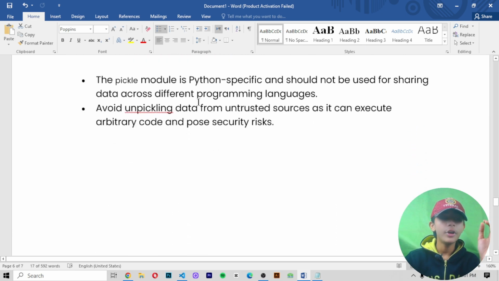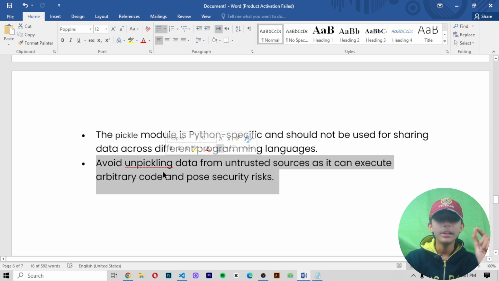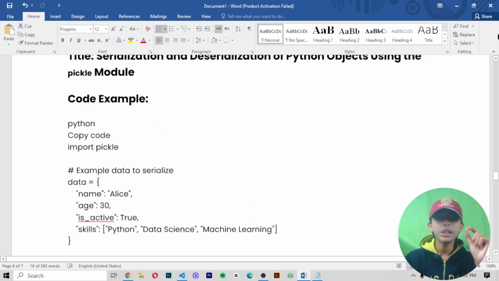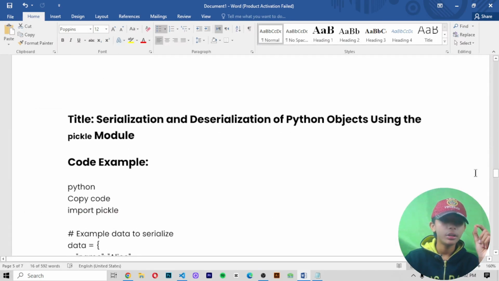Note that the pickle module in Python is specific to Python and should not be used for sharing data across different programming languages. Number 2, avoid unpickling data from untrusted sources, as it can execute arbitrary code and pose security risks. So, in today's video, we talked about what serialization and deserialization of Python objects using the pickle module is.